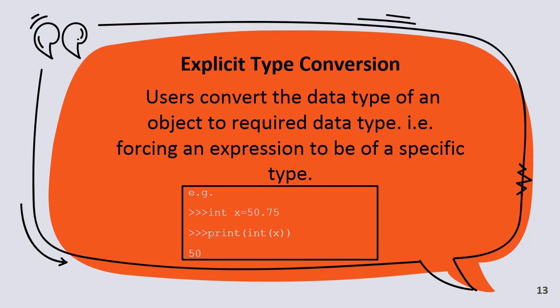If we forcefully convert the data into another data type, there will be a loss of information. Here you can see that the decimal part is dropped, so there is a loss in the value. So that is type conversion, type casting.